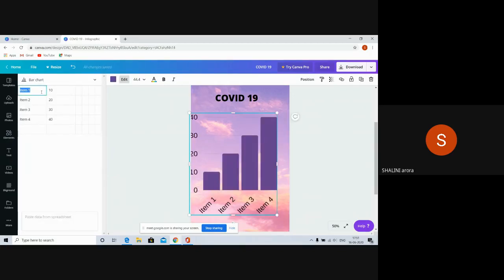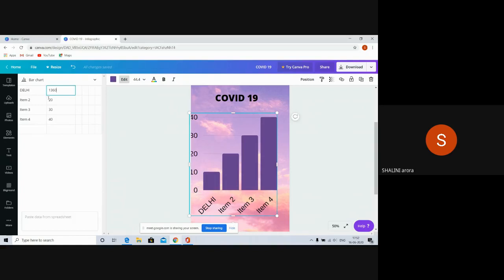Suppose I'm making a bar graph on the number of cases in 24 hours in some states. Suppose the first state I'm taking is Delhi. So I'll select here, I'll type Delhi here, and my information is that the number of cases in Delhi in 24 hours is suppose 1360.